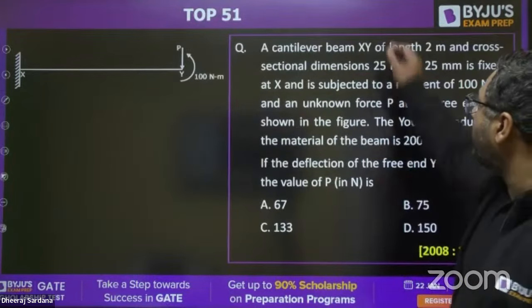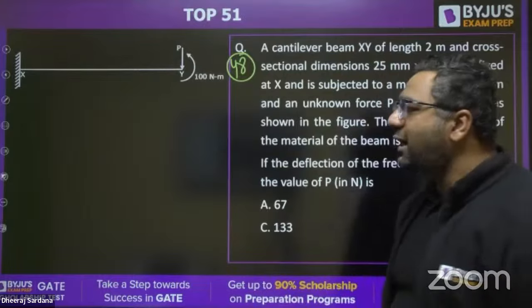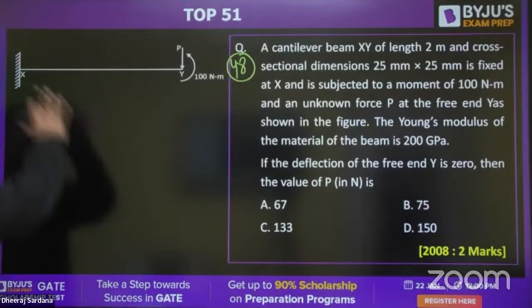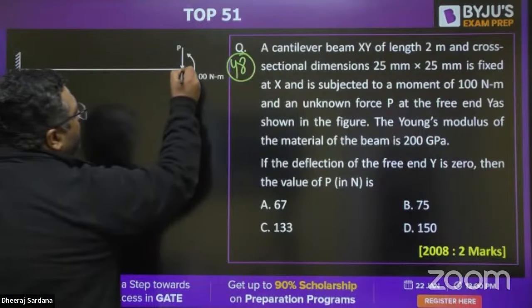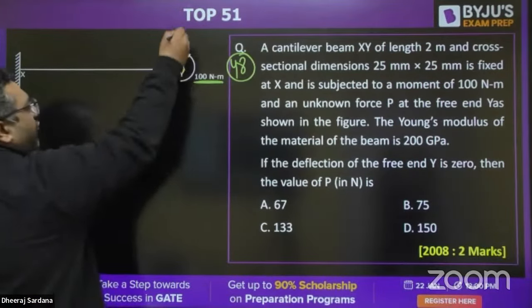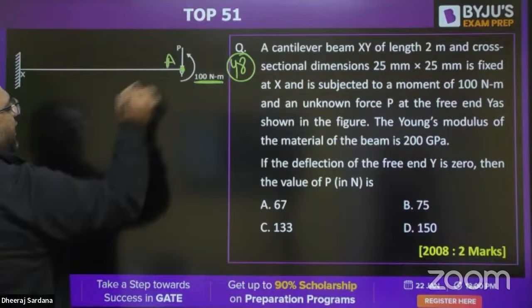Moving to question number 48, once again from deflection. This time they are saying this is a cantilever beam on which at this point a bending moment is acting and a force P is acting. And they are saying if this is point A,